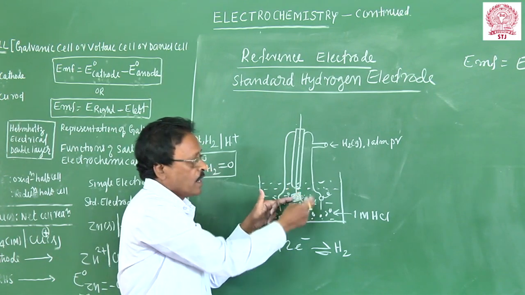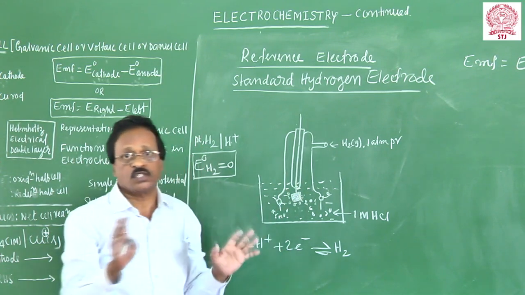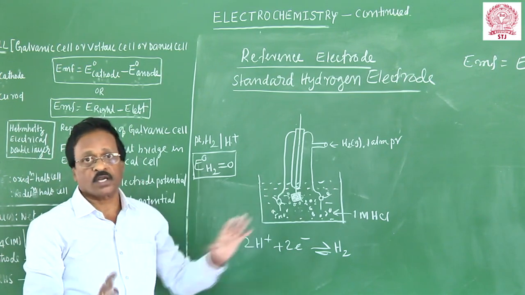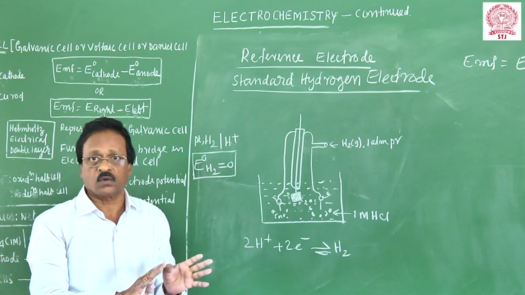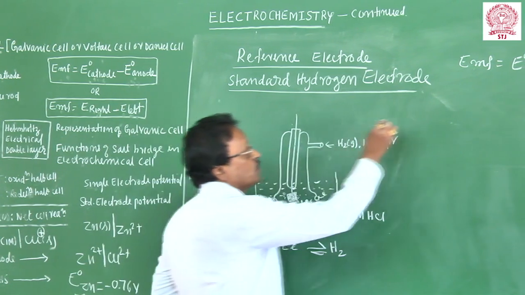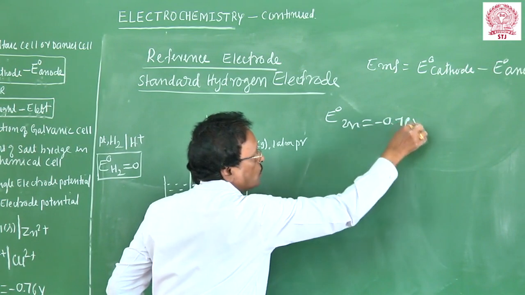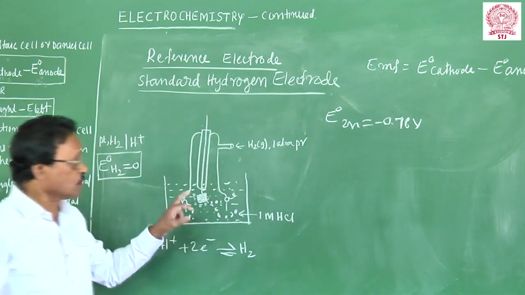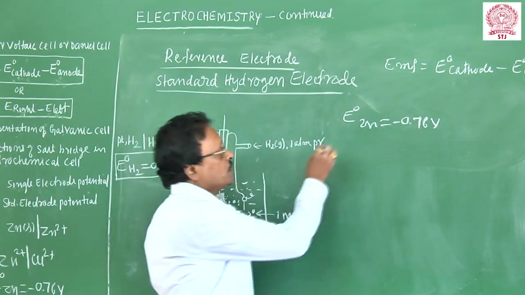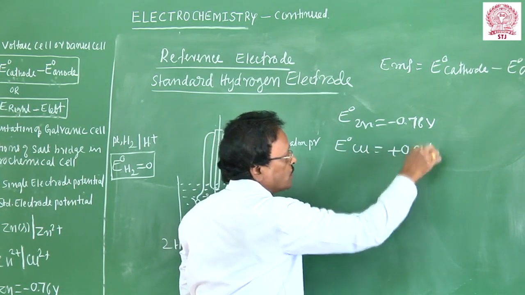The hydrogen gas absorbed on the platinum is in contact with H plus ions, the electrical double layer forms and a potential is developed. How much potential, we don't know. So arbitrarily the potential of this electrode is taken as 0. Using this as 0, we are going to measure the potentials of other unknown electrodes. Suppose I give an example, say the standard potential of zinc electrode is minus 0.76 volts. We measure experimentally, because we take the hydrogen electrode as 0, corresponding to this zinc has minus 0.76 volts. Or take the potential of copper electrode, E naught of copper is plus 0.34 volts. This is against the hydrogen electrode.